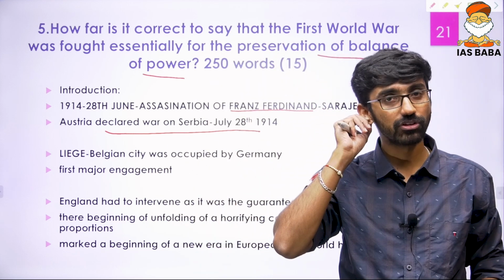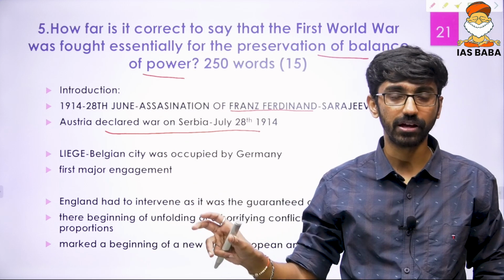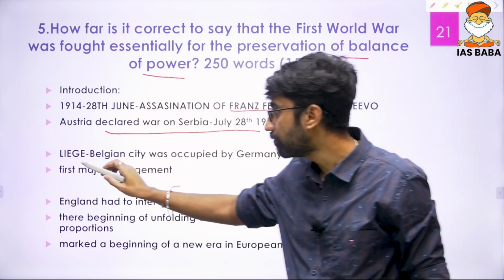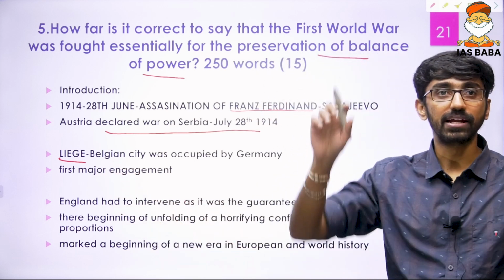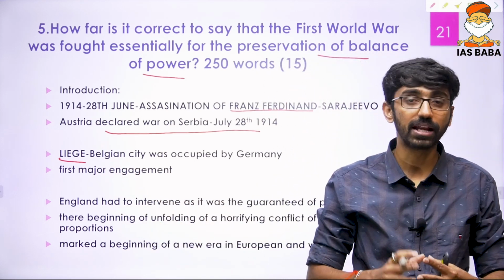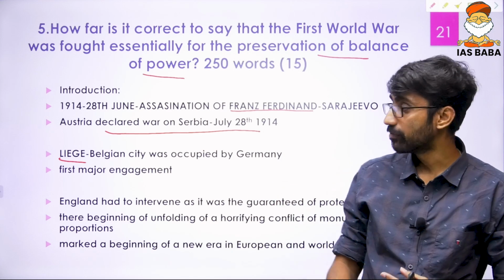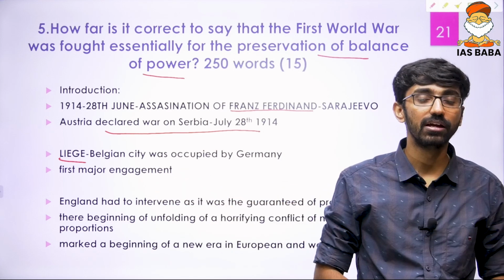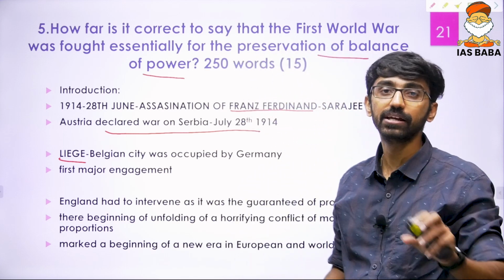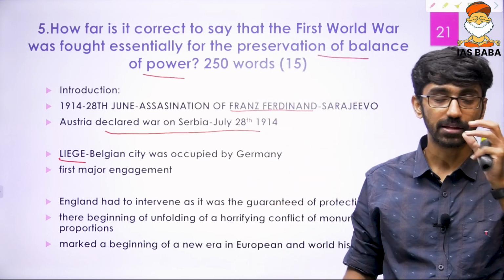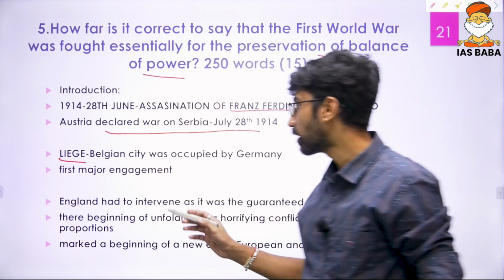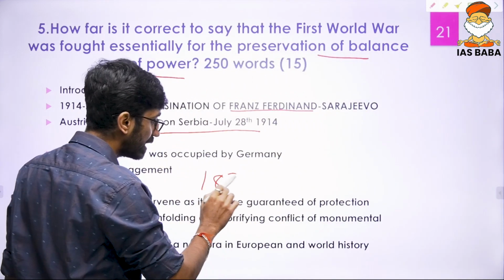How did it spread? Because it was mainly a continental affair. But when Germany, in favor of Austria, invaded Belgium, the Belgian city of Liège, that was the first major engagement and the first major reason for this war turning into a world war. Because when Germany invaded Liège, England had to intervene, because England was the guarantor of Belgian independence and protection, and that agreement was way back in 1830.